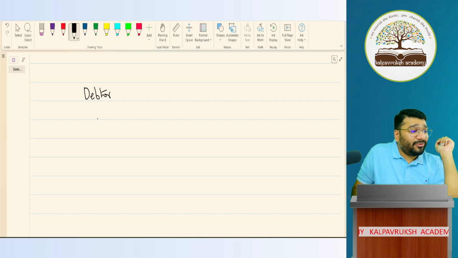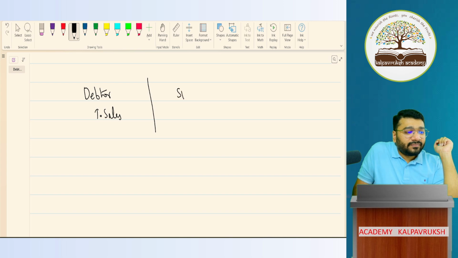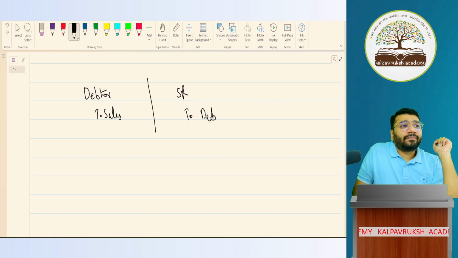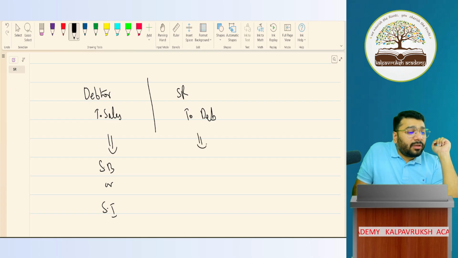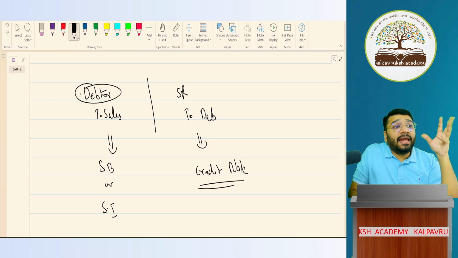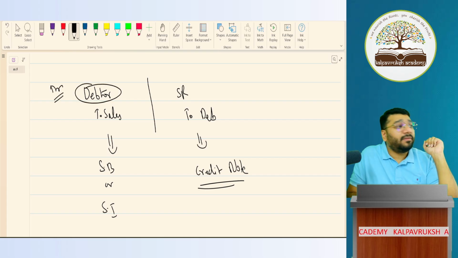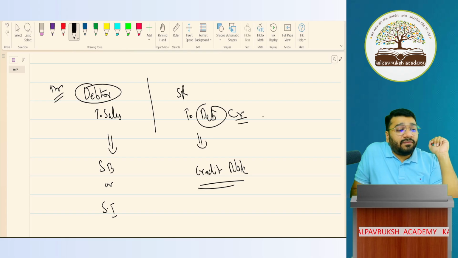I'll send you back to 11th, I'm telling you. Debtors to Sales. Got it? This is the journal entry for sales. When you do sales return, what is the entry for sales return? Sales Return to Debtors. Got it? Now, the supporting evidence for this is what? Sale bill or sale invoice? What is the supporting document for this? It's a credit note, my dear. It's not a debit note. Debtor, when you created the sale, you gave a debit. But upon the sales return, the debtor is now credited. Credited means we are reducing the debtor.